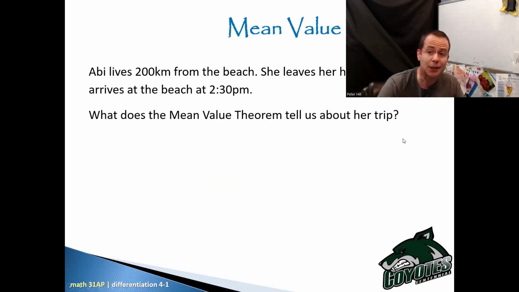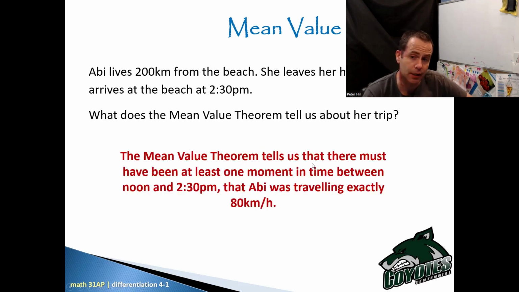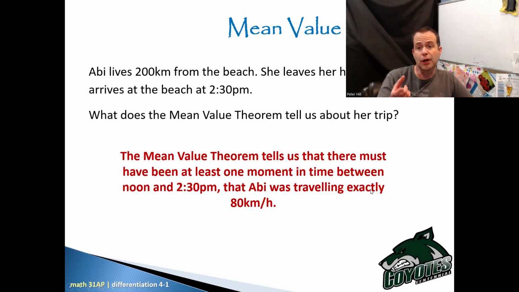What does the mean value theorem tell us about her trip? Well, if her average rate of change was 80 kilometers an hour, at some point on that trip, Abby had to have been traveling at some instant 80 kilometers an hour. So the mean value theorem tells us that there must have been at least one moment in time between noon and 2:30 p.m. that Abby was traveling exactly 80 kilometers an hour. Now, notice my wording here. I've talked about what the interval is in the answer. My a value is noon. My b value is 2:30.